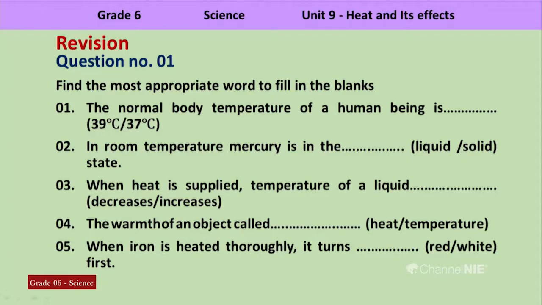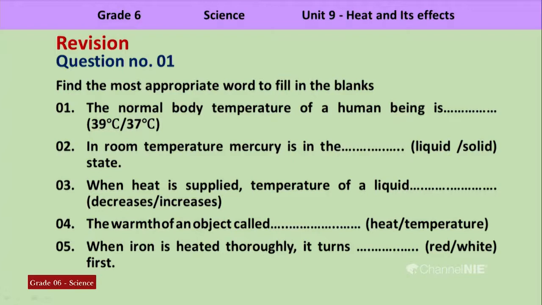The normal body temperature of a human being is blank. You are given two answers there, 39 degrees Celsius and 37 degrees Celsius. Question number 2. In room temperature, mercury is in the blank state, liquid or solid. You have to think about the answer. Question number 3.